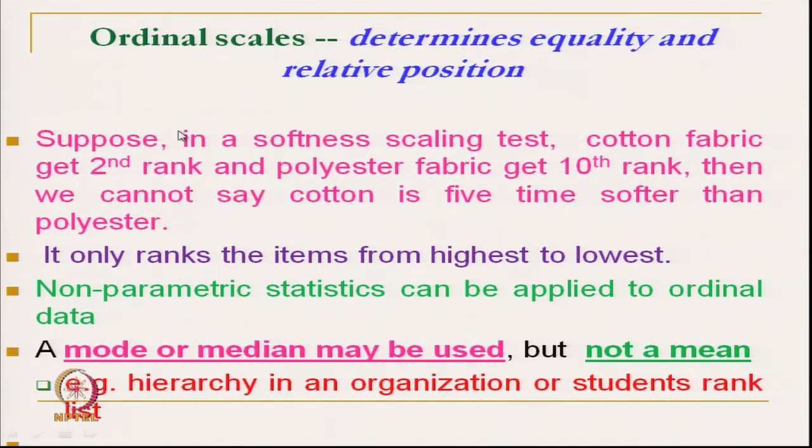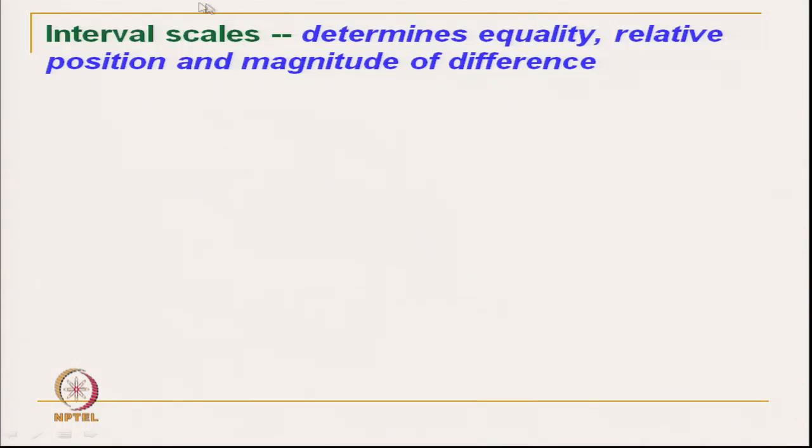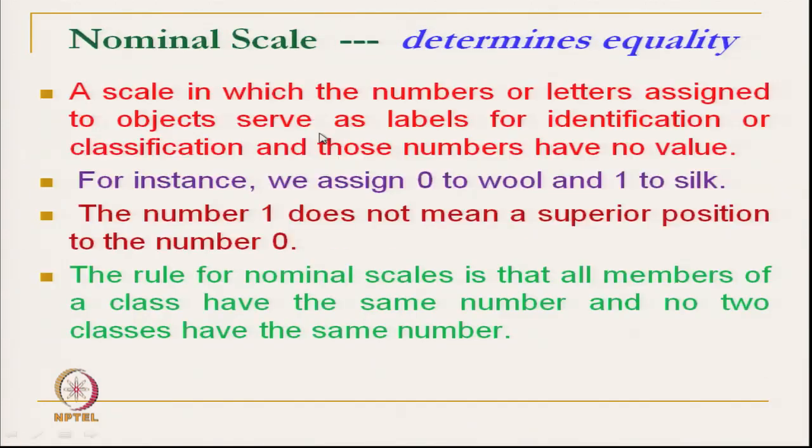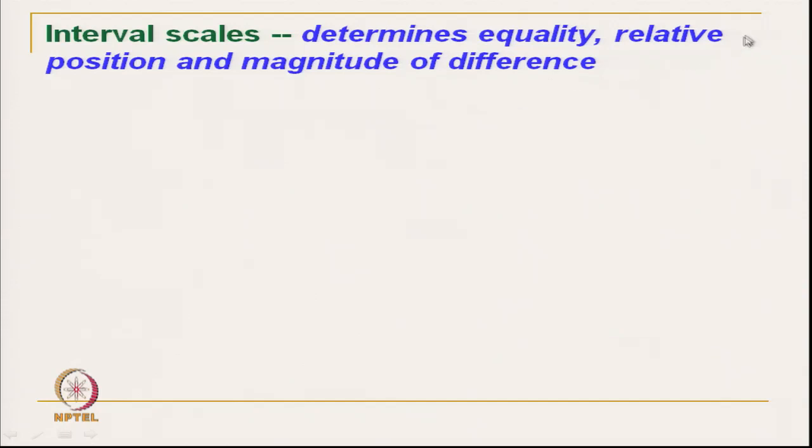After this ordinal scale, the next scale is the interval scale. What the interval scale says is that it determines the equality like our nominal scale, plus the relative position, the ranking is there, and then it talks about the magnitude of difference. The interval scale takes care of the magnitude of difference. Its magnitude should be the same, it will tell.